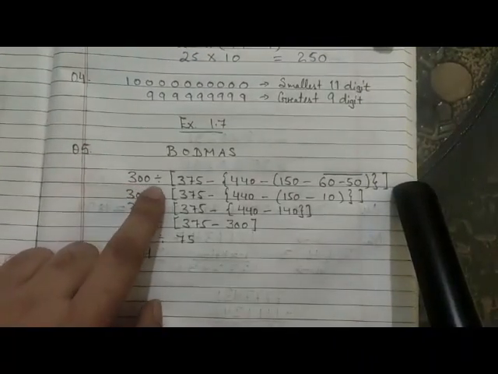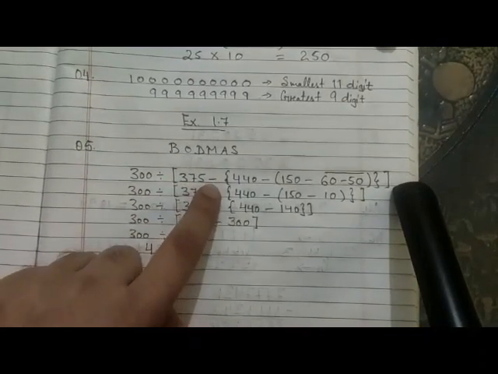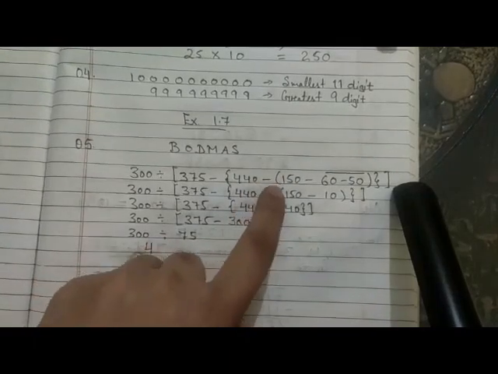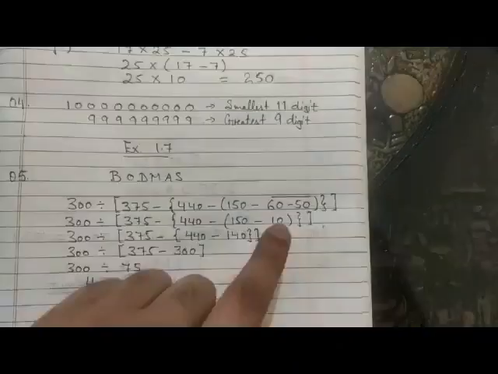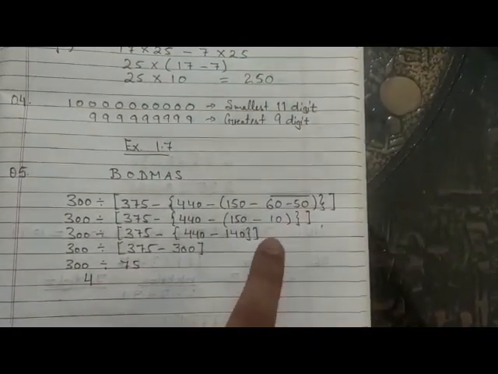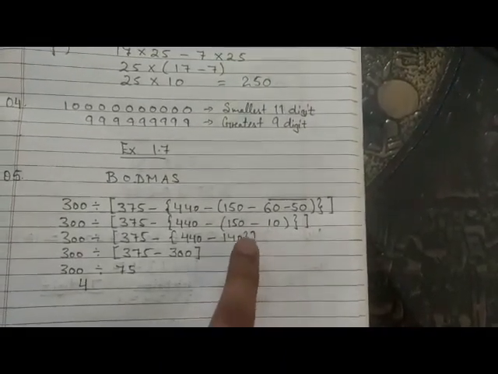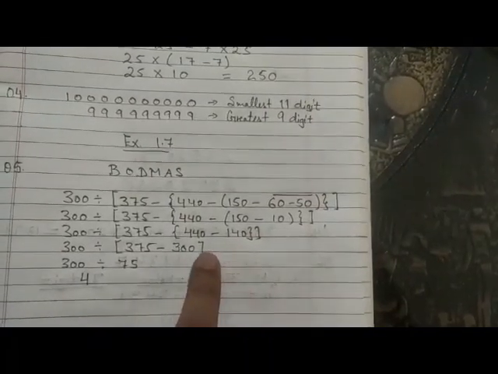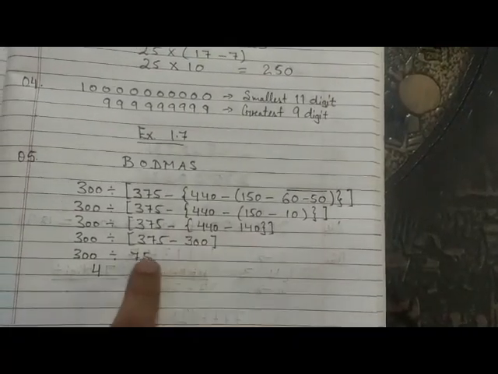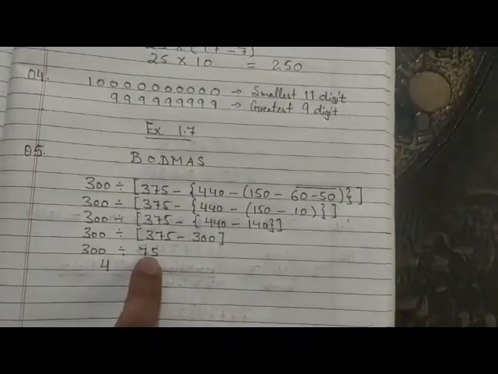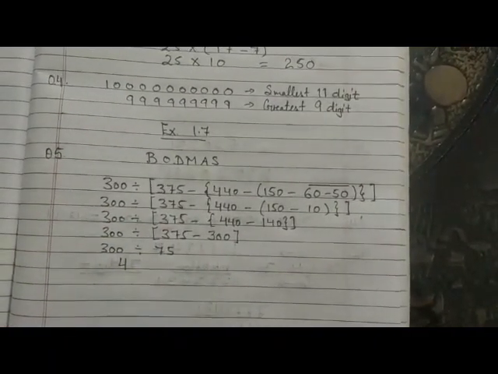See, you have 300 divided by the square bracket 375 minus the curly bracket 440 minus the small bracket 150 minus 60 minus 50. First we'll solve the bar, we'll get 10. Then we'll solve the small bracket, we'll get 140. Then we'll solve the curly bracket, 440 minus 140, we get 300. Then the square bracket, we get 75. Now we only have division, so no more steps. Here you will get the answer, straight 4.